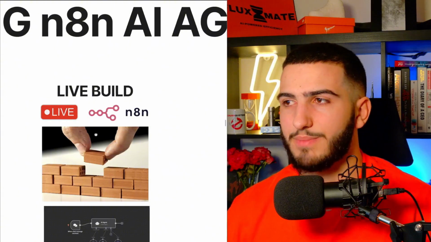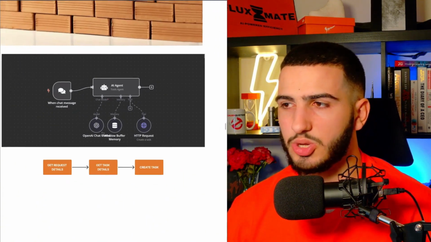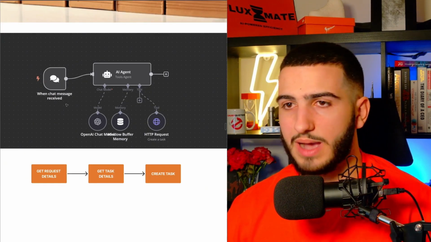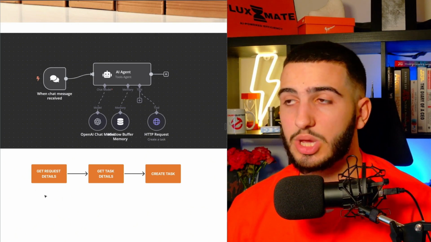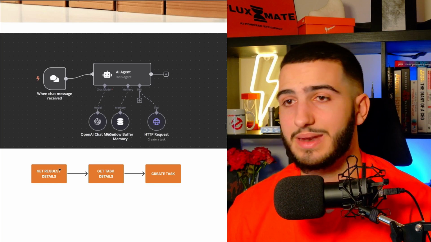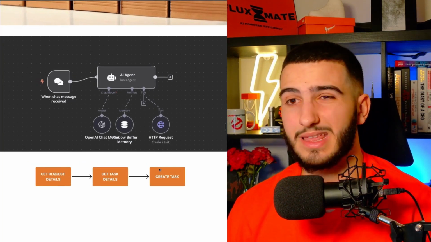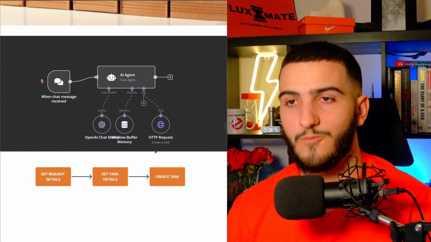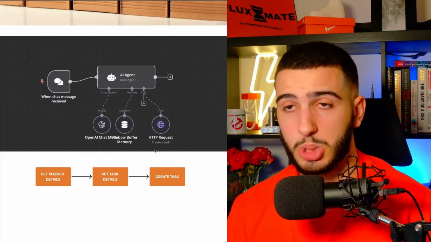So in this section, I'm basically going to go over a live build of an n8n agent. And what this agent is going to do is very simple. What it's going to do, guys, is whenever I actually talk to it and give it different information about tasks, it's going to collect that required information I need, such as the due date, the task type, and task notes. Then it's going to go ahead and actually create a task automatically within my project management system, guys. Very cool. Let me quickly demonstrate how this works, and then we can actually go ahead and show you how I actually built it.